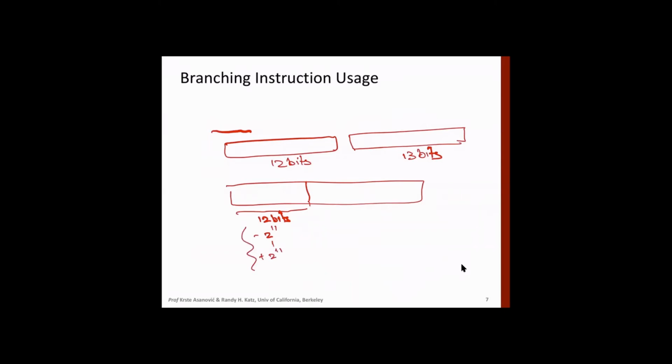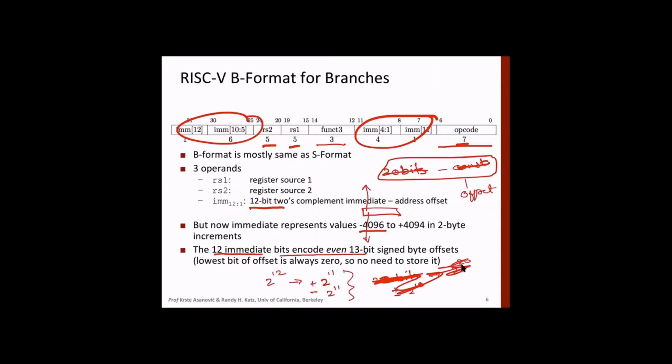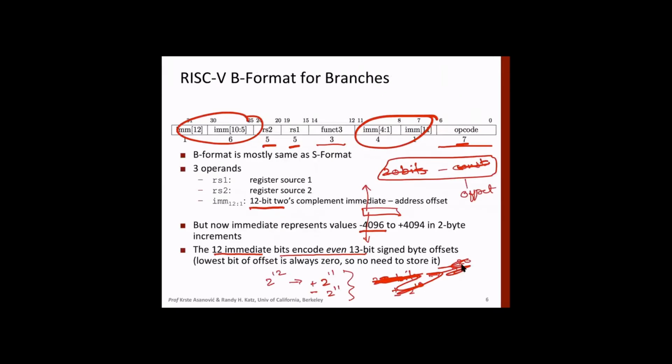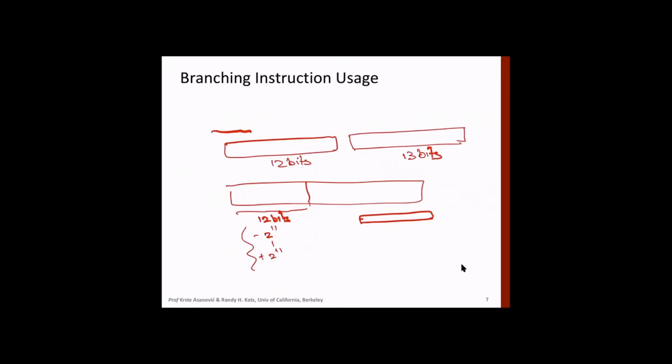Now what we will see is that the last bit is always 0. Let's assume the first instruction is BEQ R1, R2, and some location. It starts at address 0, with all bits zero. This instruction is 4 bytes.